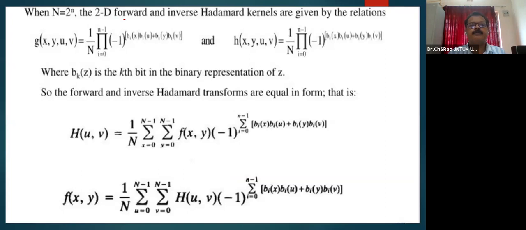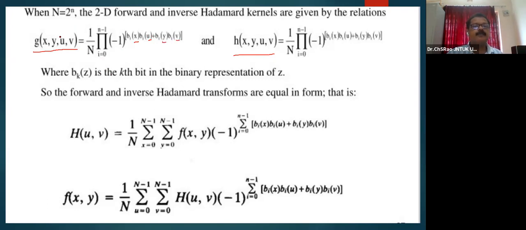When the 2D forward and inverse Hadamard kernels are given, then G of x y u v is the forward transformation kernel, and H of x y u v is the inverse transformation kernel of the Hadamard transform, which may be represented as 1 by n, minus 1 to the power of sigma i equal to 0 to n minus 1 of b i of x, b i of u plus b i of y, b i of v, where x corresponds to the row transform u and y corresponds to the column transformation v in the transform domain representation.